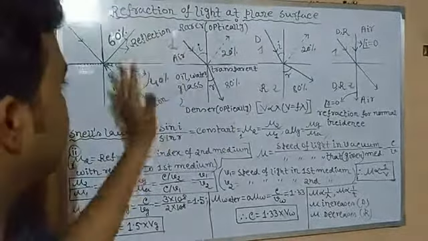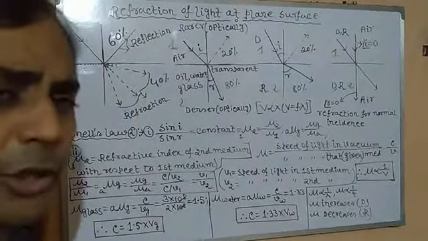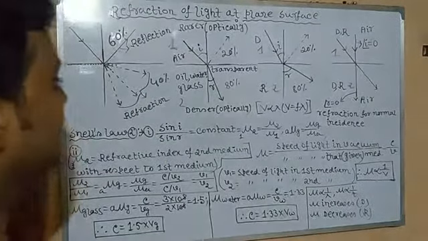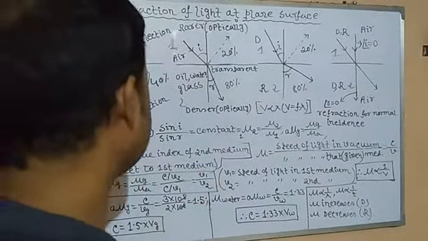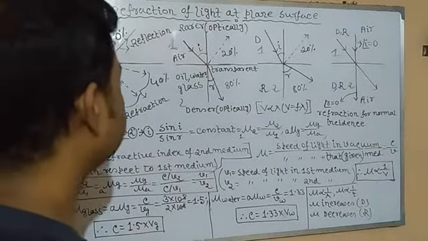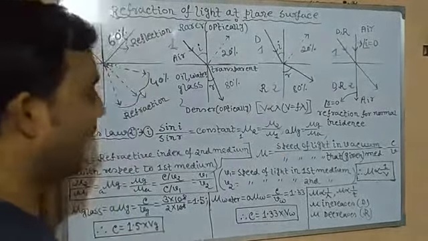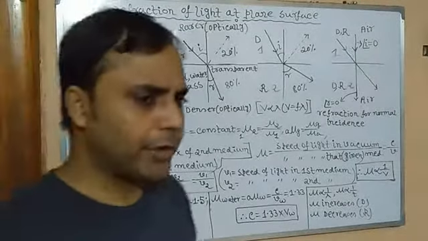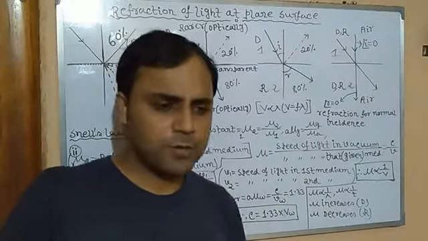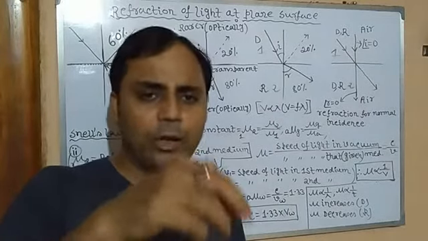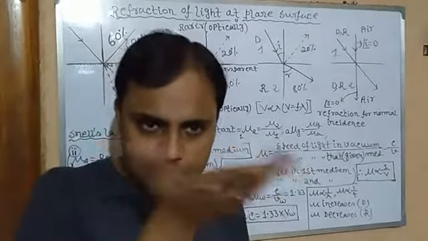So optically denser and optically rarer medium, you have understood. Now what would happen in case of oil and water? I just want to mention this example, oil and water. Suppose we take some water in a container and spread some drops of oil on it. Oil generally floats over water.